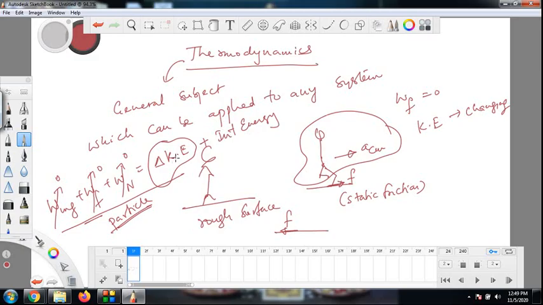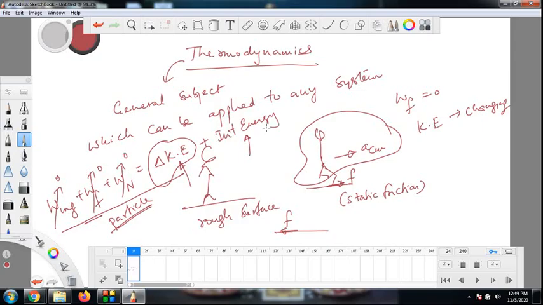Okay, kinetic energy of the person increased because his internal energy decreased. In fact, after walking some distance, he will feel hungry because his stored energy in the body, internal energy, decreased. He used that to perform this task called walking.